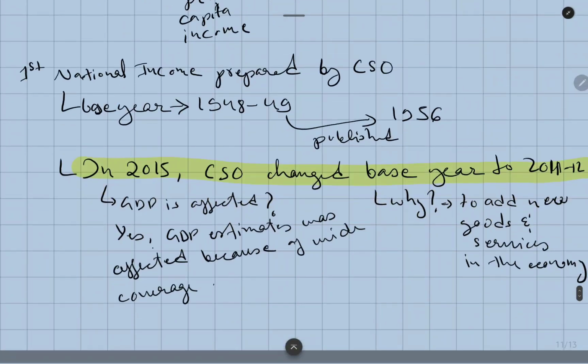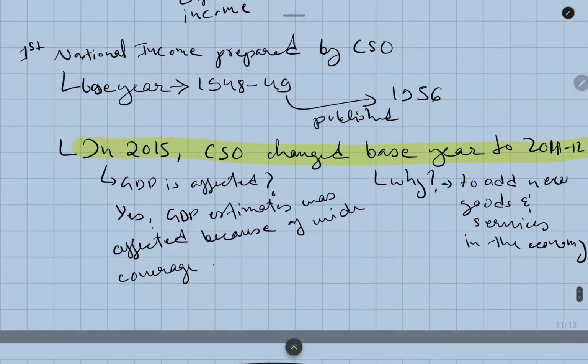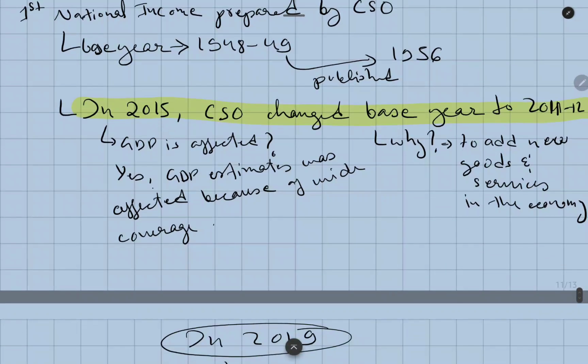The first national income statistics was prepared by the CSO with a base year of 1948 to 49, because in 47 India got independence, and just after that 48 to 49 was the base year, and it was published in 1956. In 2015, the CSO changed its base year to 2011 and 12. Now we are following the base year 2011 and 12.